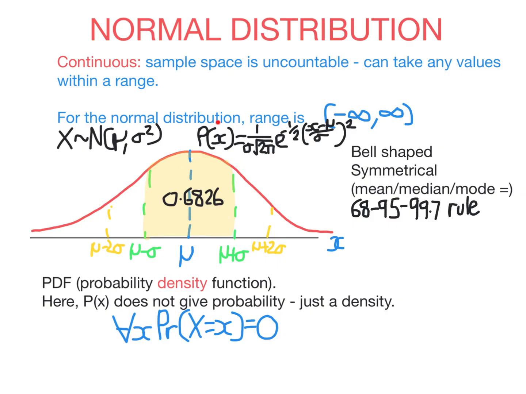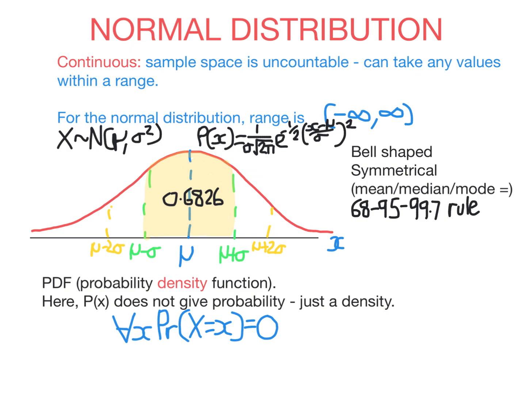This is the density function for the normal distribution. It's very complicated. This function doesn't tell us the probability. You can't just substitute a number into this function to get the probability. That's because in any continuous distribution, whether normal or otherwise, the probability you take a specific value is 0. And that makes sense because there are infinitely many values.